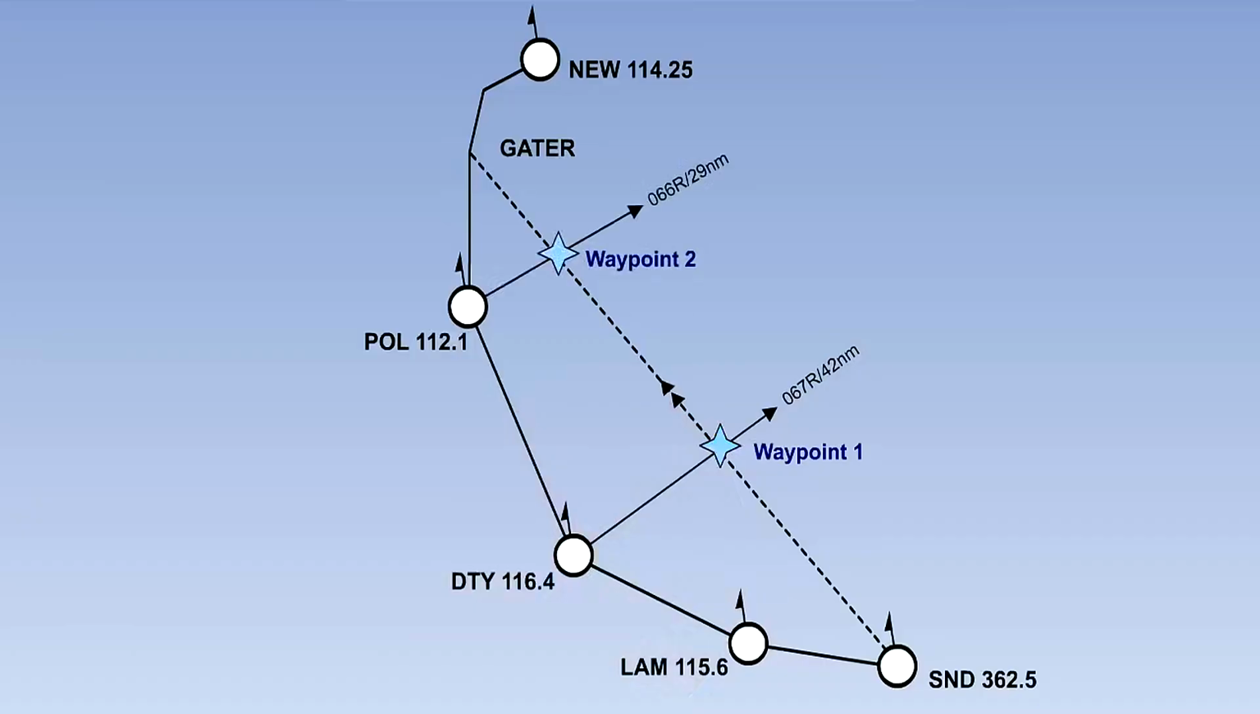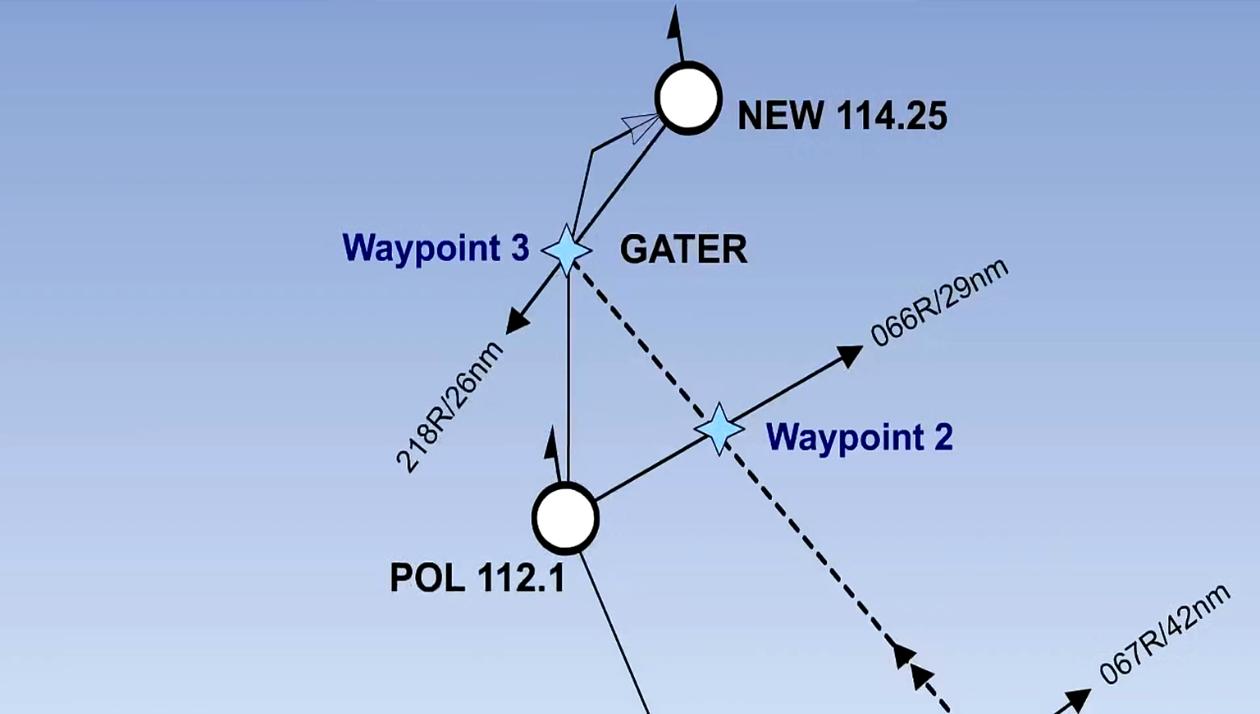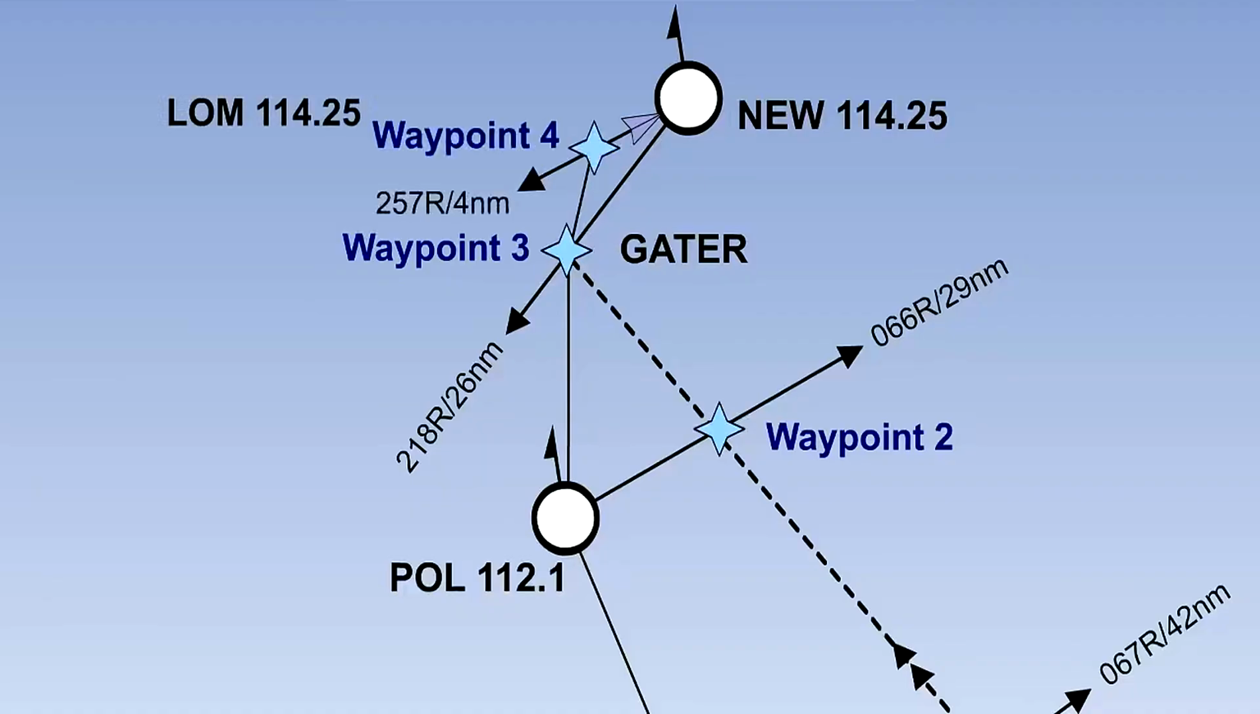Waypoint 2 is created at a bearing of 066 degrees from the POL VOR/DME and at a distance of 29 nautical miles. Waypoint 3 is created at a bearing of 218 degrees from the NEW VOR/DME at a distance of 26 nautical miles. The procedure so far has brought the pilot to a point where he can now start his approach to his destination, Newcastle.